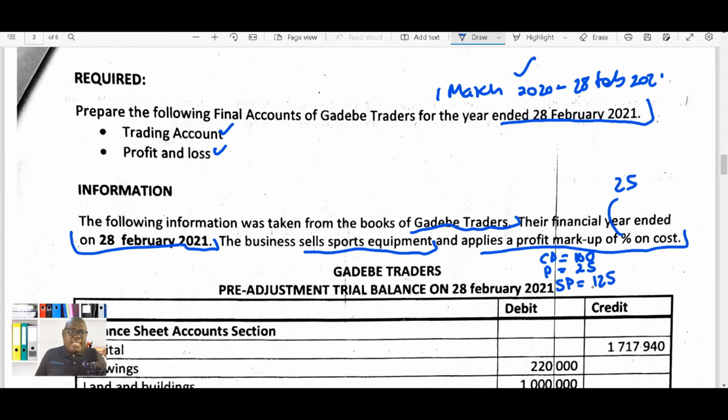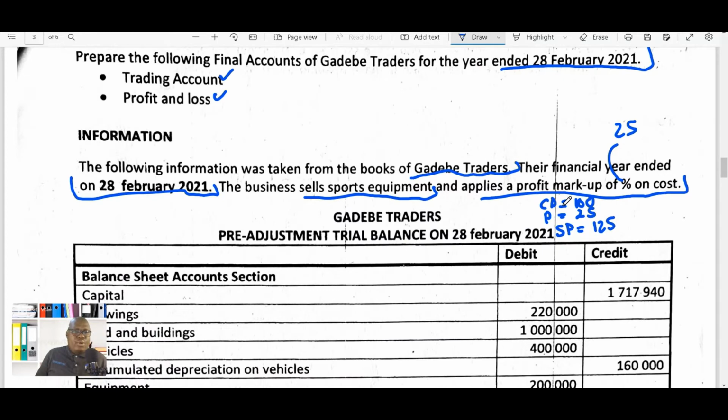Remember that your selling price is a combination of your cost price plus that particular markup that you charge on the cost price to be able to determine your profit. So you need to make sure that you are also aware of such questions. And also remember that this 25% was an example, because here we were not given that markup percentage. We were just told that they charge their markup on the cost price.